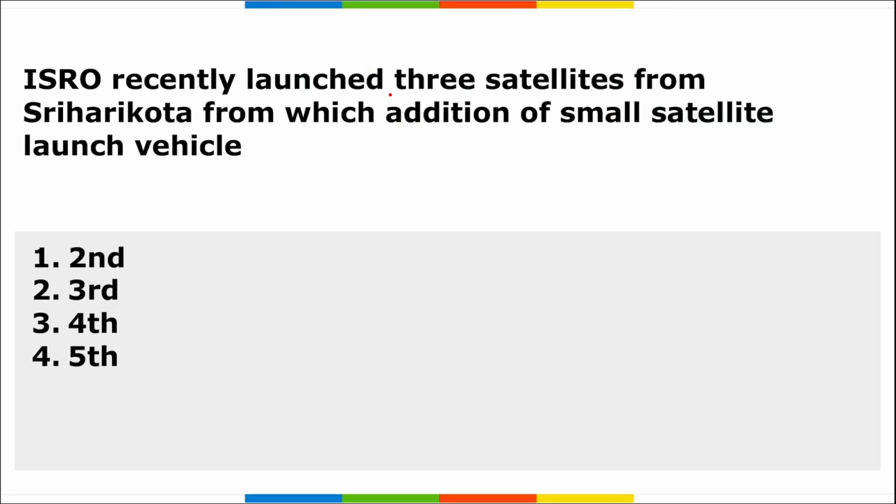Next, ISRO has launched 3 satellites from Sriharikota. From which edition of the small satellite launch vehicle? Remember, this was the second edition of the small satellite launch vehicle, SSLV-D2. Highly important.